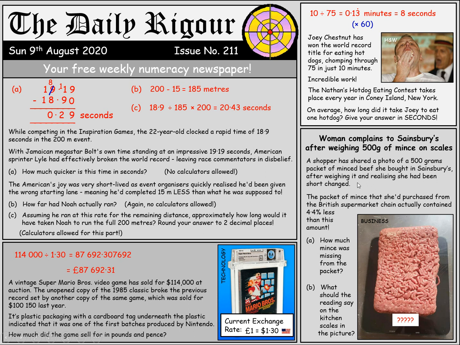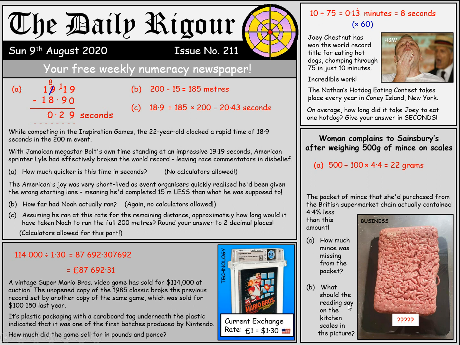So on to our final story. We had a shopper sharing a photo of 500 grams of mince that she bought from Sainsbury's and actually weighed, and it actually contained considerably less than that 500 grams. So 4.4% less than this amount. So how much mince was missing? Well, just 4.4% of 500 grams. So we can start by finding 1% by dividing by 100. And then to get 4.4%, we multiply the 1% by 4.4. So that's going to be like 5 times 4.4, which comes to 22 grams.